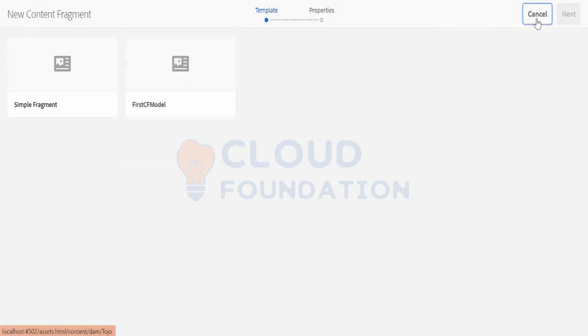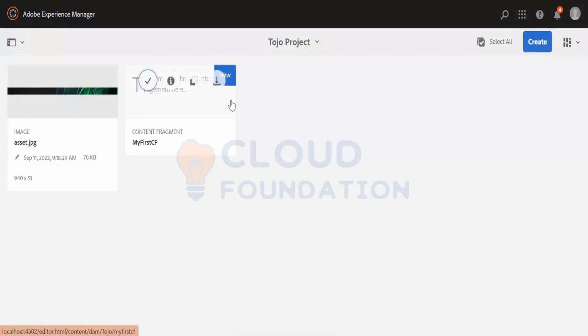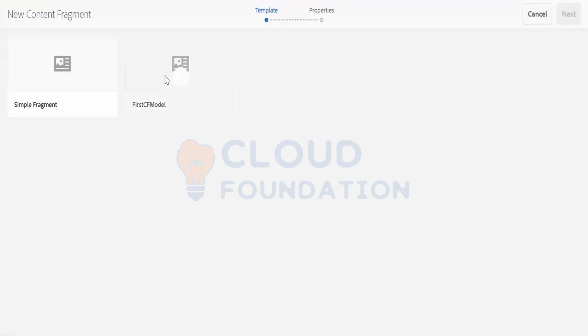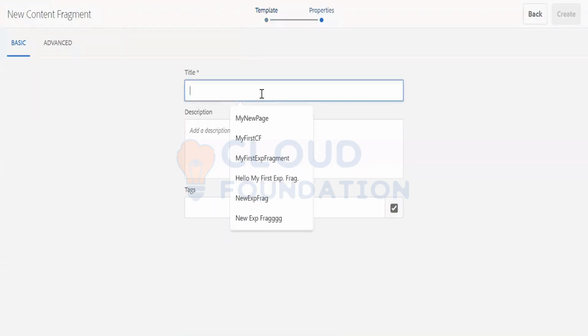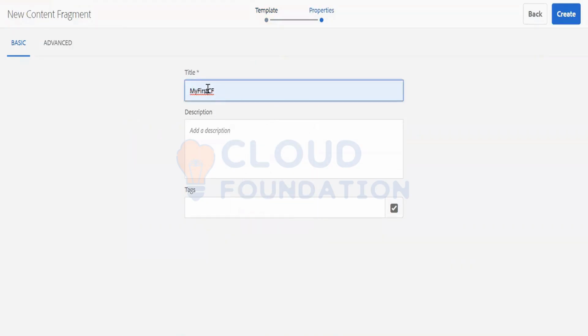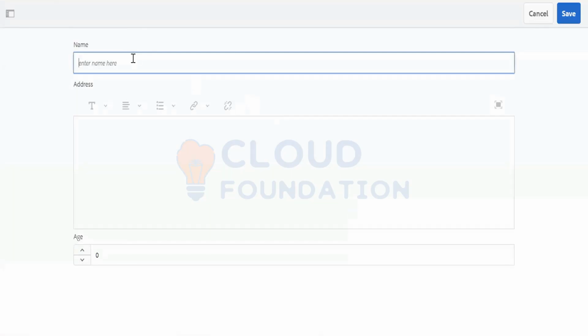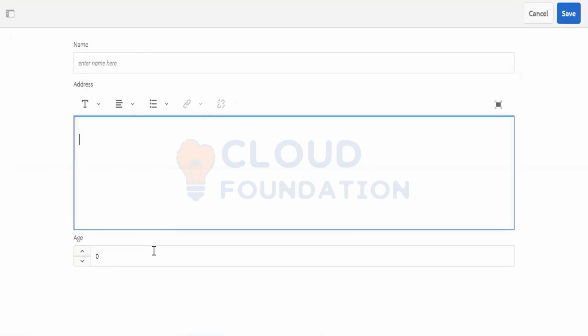By default you should not see it, but somewhere I've given the configuration. I will tell you about that later. Now, if you go and create the content segment, you can select your content segment model. Here I selected my content segment model and do next. Let me give it the name my second, and open. Now you see you get all those options that we created.